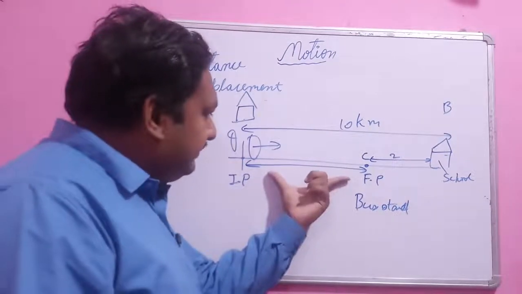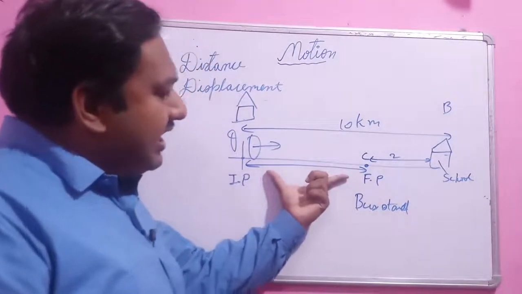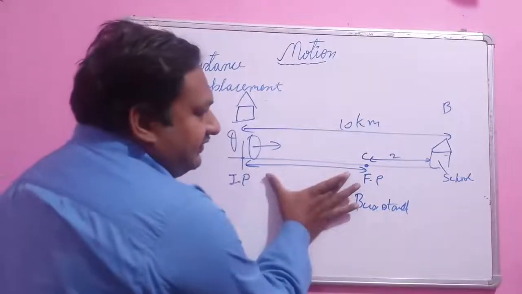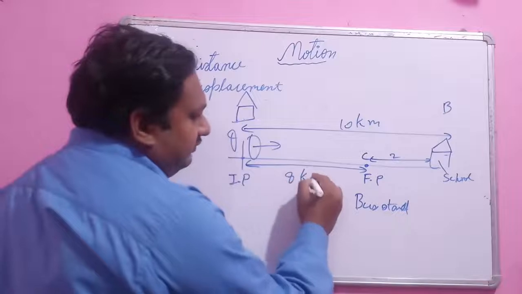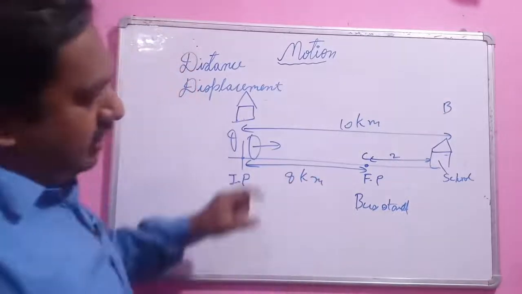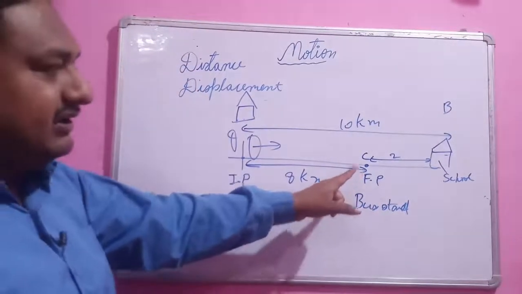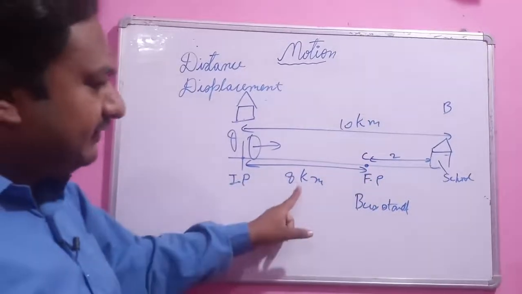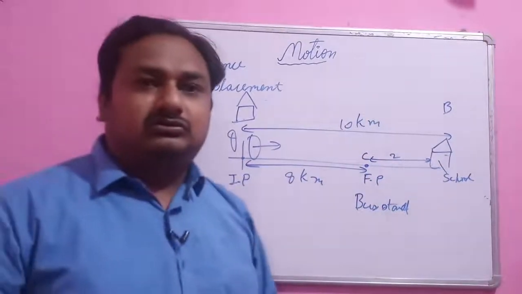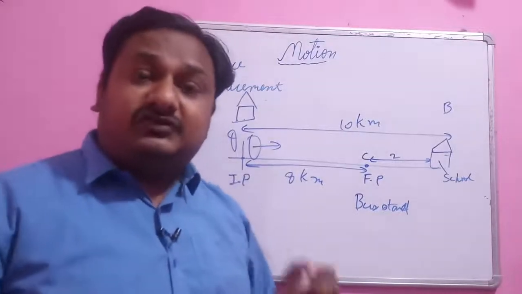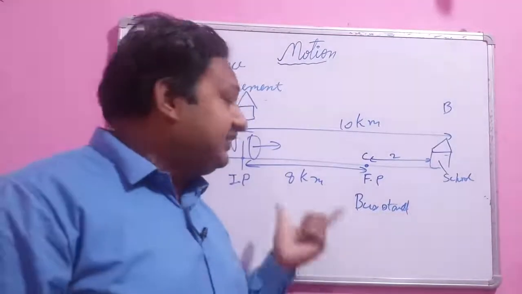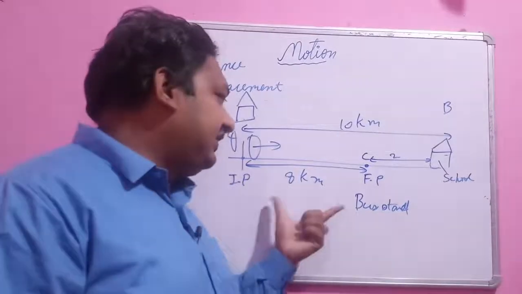You can easily tell what this distance is. It is 10 minus 2, that is 8 kilometer. So the distance is 12 kilometer and displacement is 8 kilometer. What does it mean? It means that displacement is the shortest distance between initial and final position.